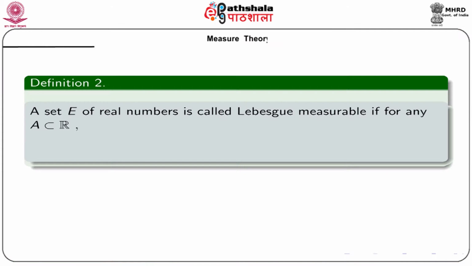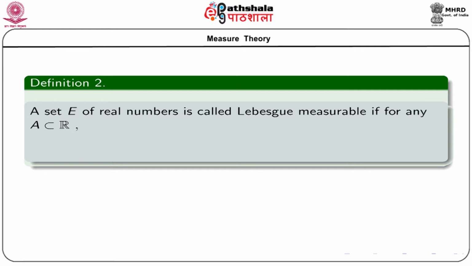Now, in this module, we are going to introduce some special types of sets, and we will see that when we take the restriction of the Lebesgue outer measure on these special types of sets, we will finally get our desired measure. So, we start with our first slide giving the formal definition of a Lebesgue measurable set. We start with this important definition.